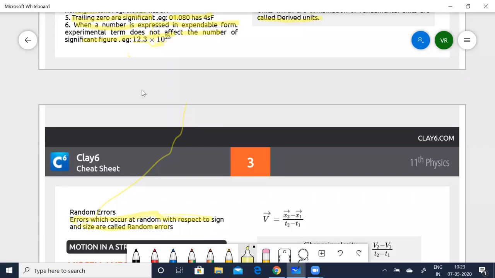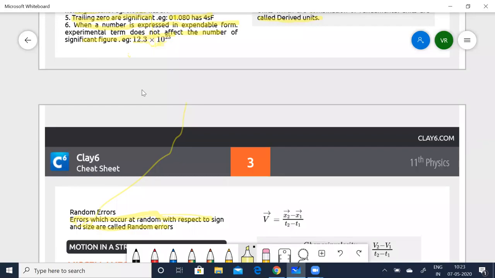Now, when we say units and measurements, you can wonder how many marks I can expect from this in the paper, the number of questions they might ask or might not ask.